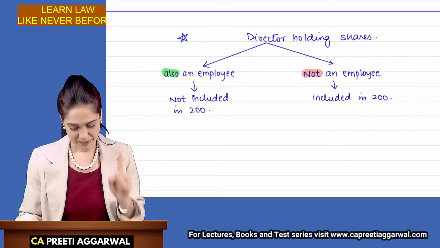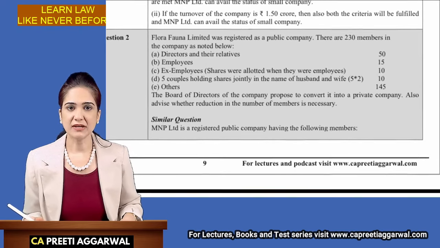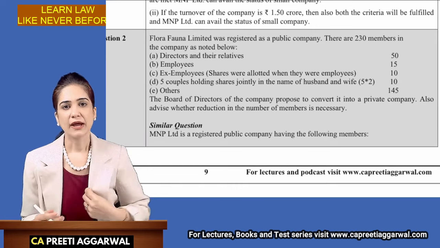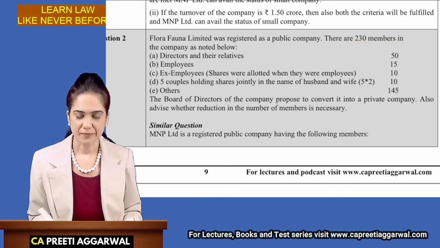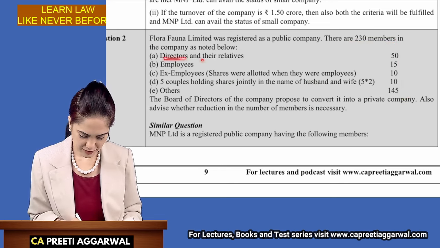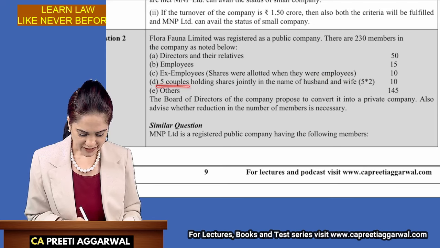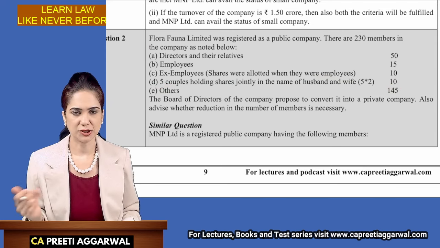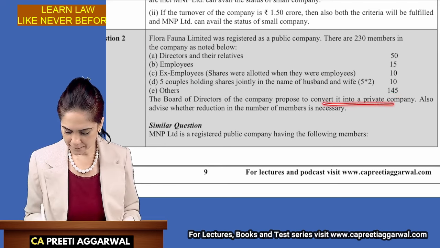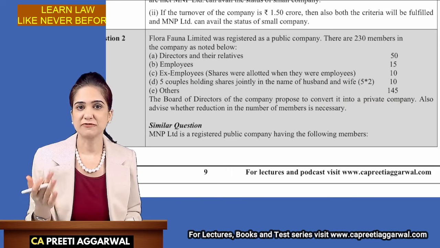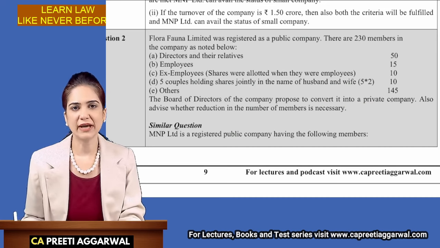Now, I have a question for you. There is a company, Flora and Fauna Limited. It was registered as a public company. There are 230 members in the company. These are the members: directors and their relatives, employees, ex-employees, to whom shares were allotted when they were employees. 5 couples are holding shares jointly, so 10 shares, and others, that is 145. Now, they want to convert it into a private company. You have to advise whether reduction of members is necessary. Now, you try solving this question on your own and then I will discuss.